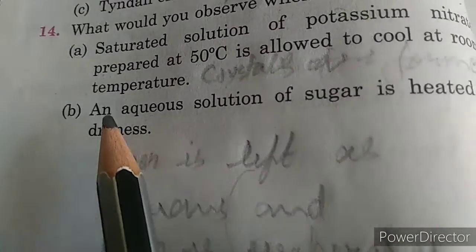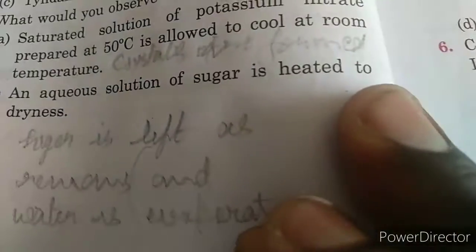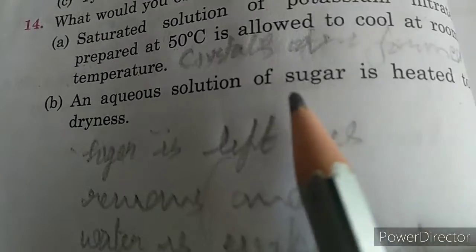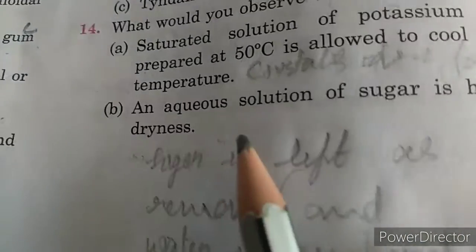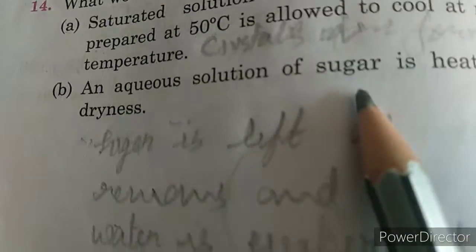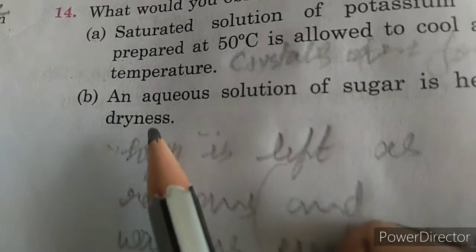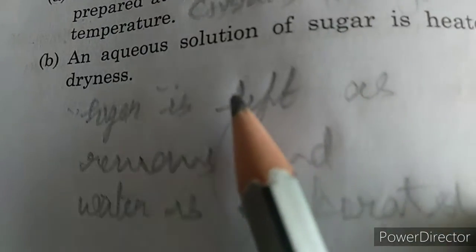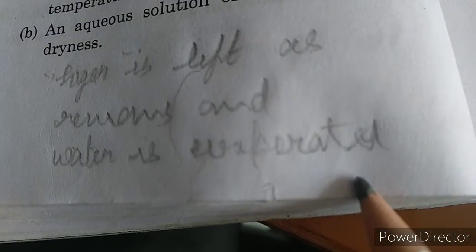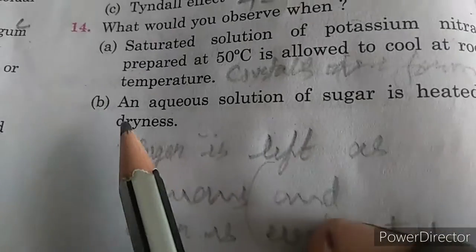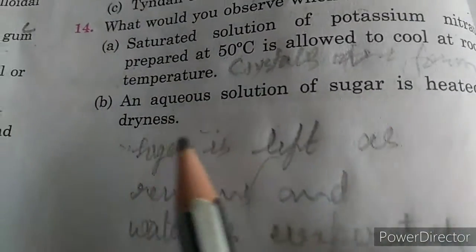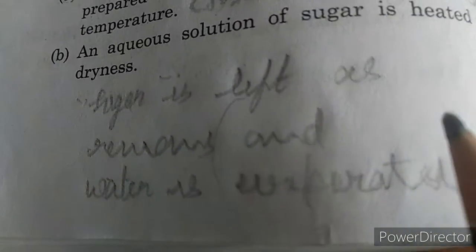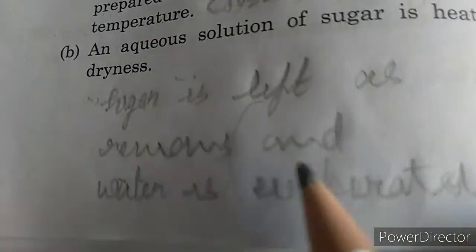Now next is: an aqueous solution of sugar is heated to dryness. When an aqueous solution of sugar is heated to dryness, the water will evaporate and the sugar will be left as the remains in the dish.